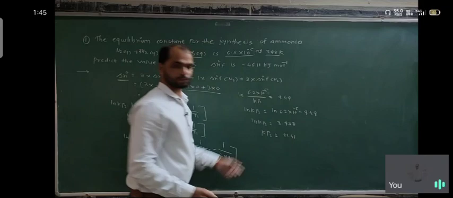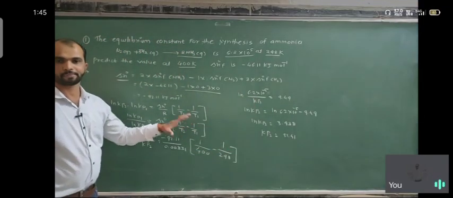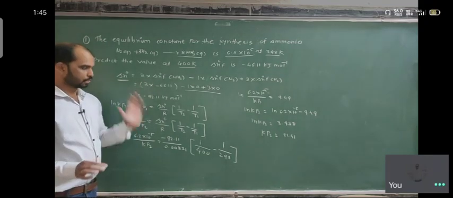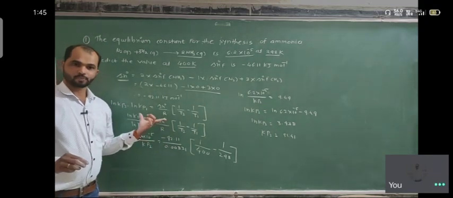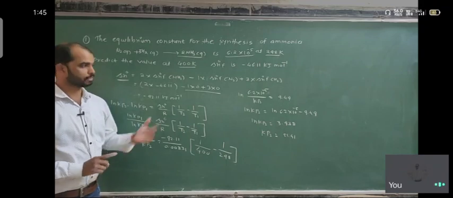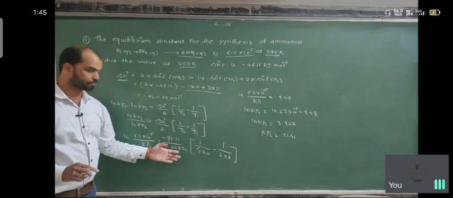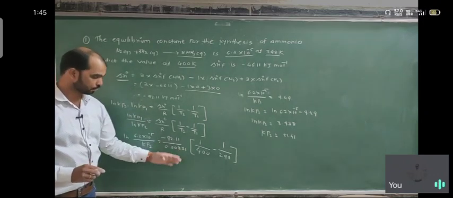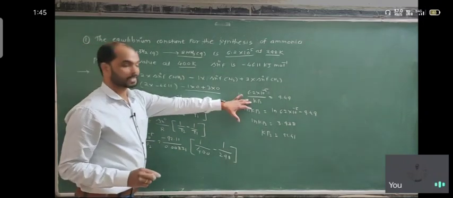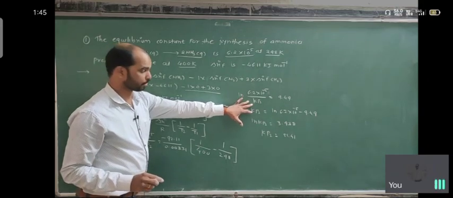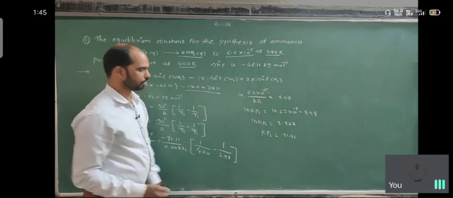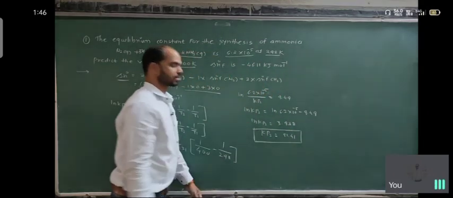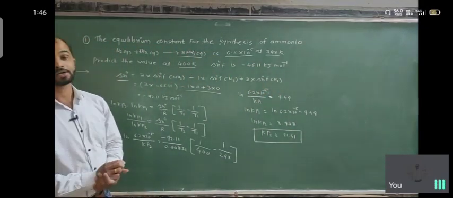You can solve the numerical problem using the calculator. Without a calculator, don't try to solve it. Do all the calculations one by one in the calculator and then solve the values. You may increase the steps here, but solve one by one. Take this value and then solve the next. So the equilibrium constant at the second temperature is 51.41.